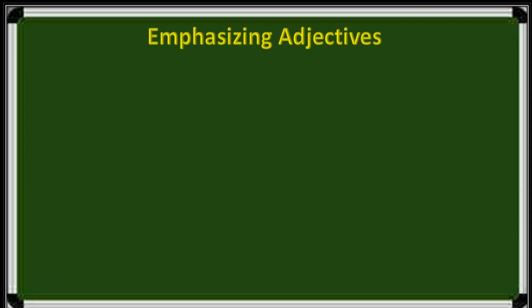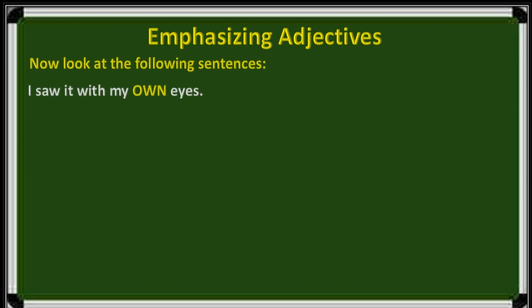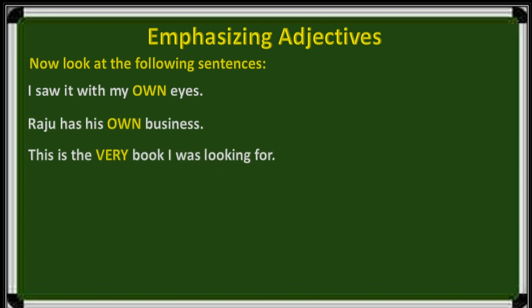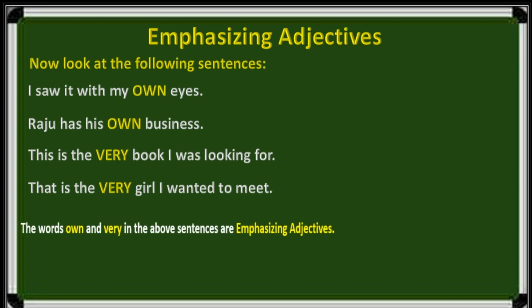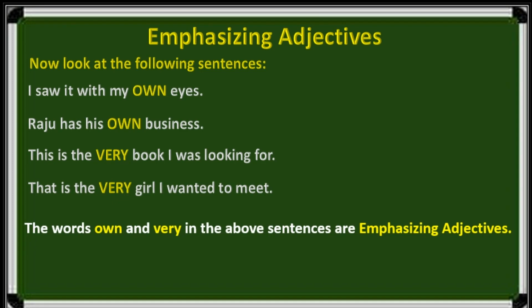Next one, emphasizing adjectives. Now look at the following sentences. I saw it with my own eyes. Raju has his own business. This is the very book I was looking for. This is the very girl I wanted to meet. The words own and very in the above sentences are emphasizing adjectives.